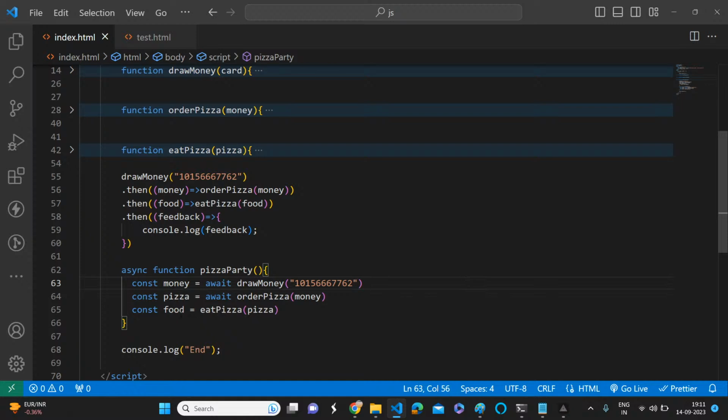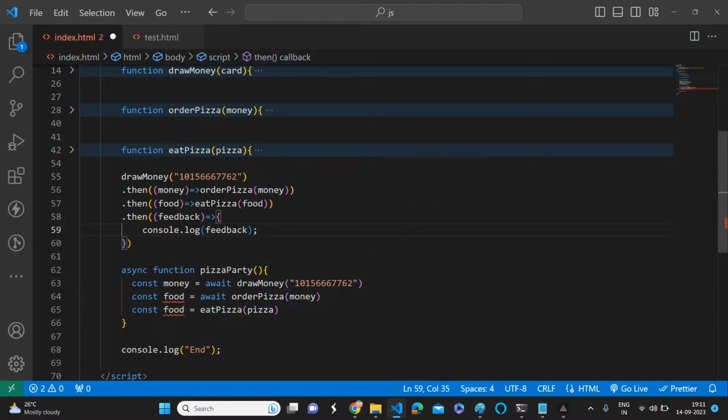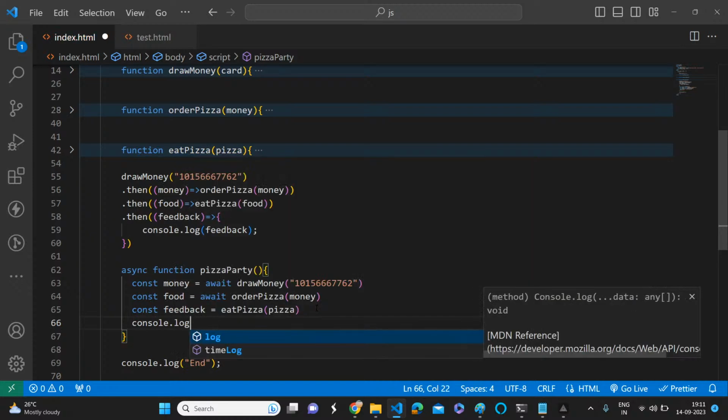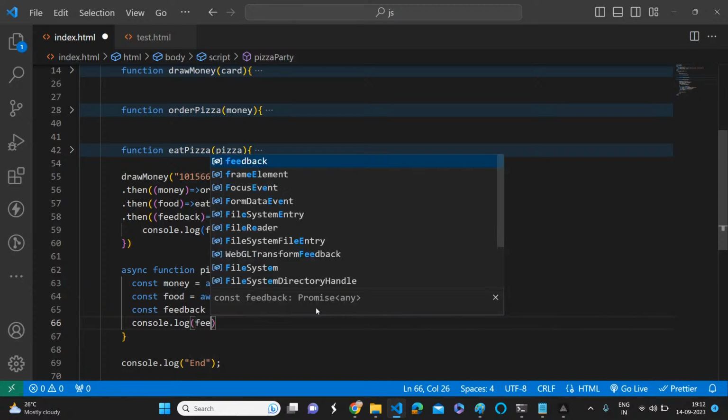So once you eat, you will get some feedback, right? You got the money and we got the food. Sorry, this is the food. Here we will get some feedback. Once you get the feedback, you can do console.log. Or even if you want to return that, because if you return something like that feedback, it will be wrapped in a promise. Again, you can do one then method outside. But instead of that, let's go simply with this being the feedback.